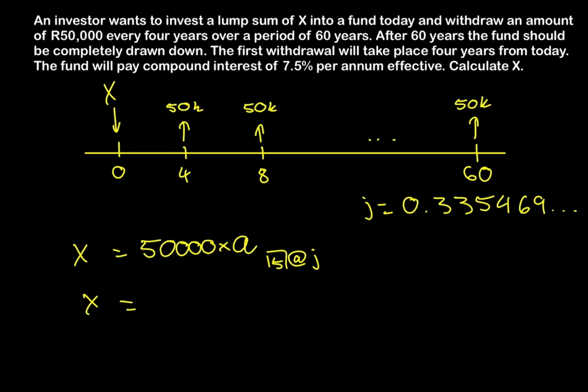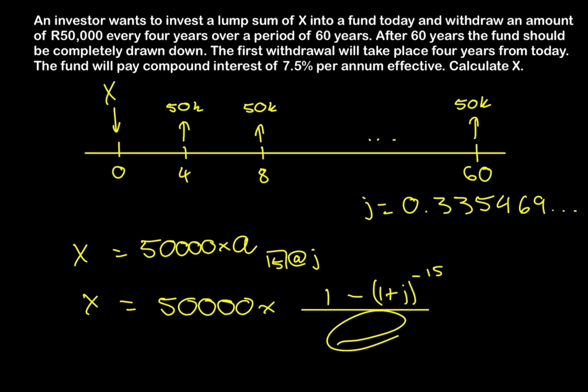Okay, so if we solve now, we get that x should be equal to 50,000 Rand times by. Now remember, the numerator is the same every time, 1 minus v to the n, but v is 1 plus j to the negative 1, but we had an n in the exponent, and this n is equal to 15. And now our denominator for annuities in arrears is just the effective rate per time period, which is j.